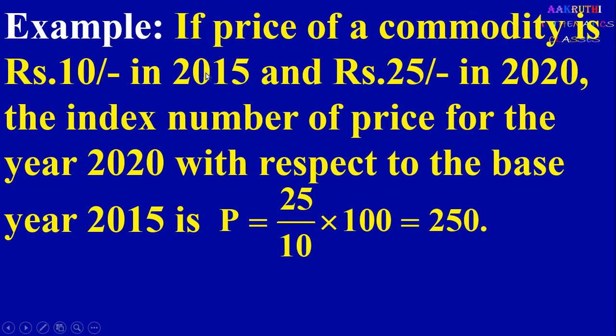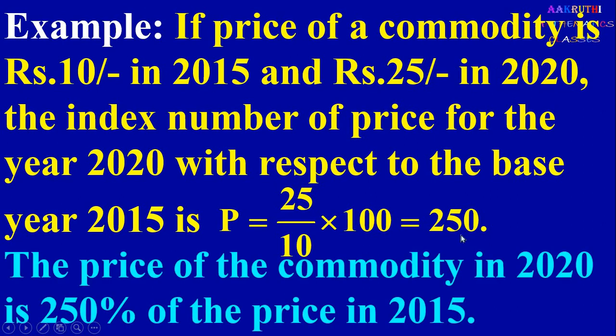Next we take one example. If the price of a commodity is rupees 10 in 2015 and rupees 25 in 2020, the index number of price for the year 2020 with respect to the base year 2015 is P = 25/10 × 100, that is 250. Here the current year price is 25 and the base year price is 10. So P = 25 divided by 10 into 100, so it is 250. Here the price of the commodity in 2020 is 250% of the price in 2015. The price of an item is rupees 100 in 2015. Its price in 2020 is 250 rupees.